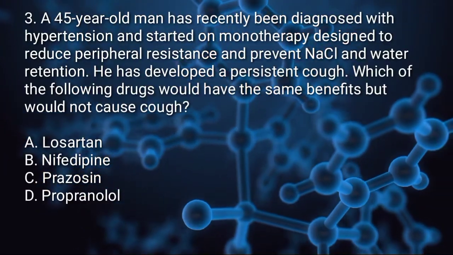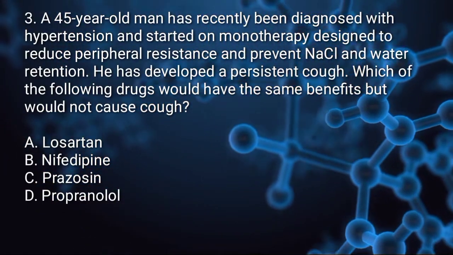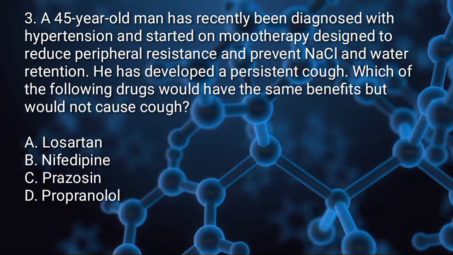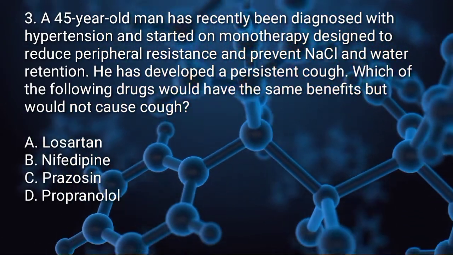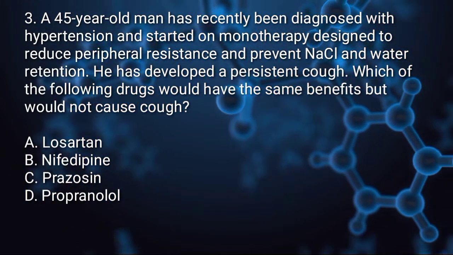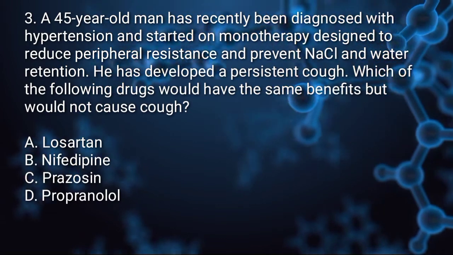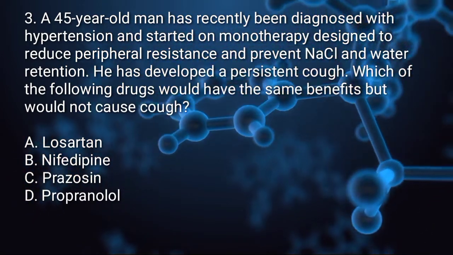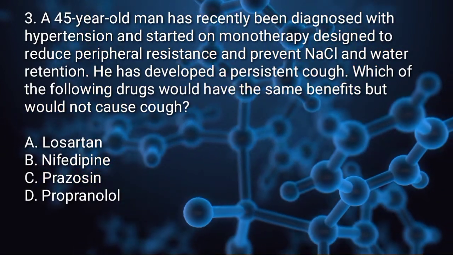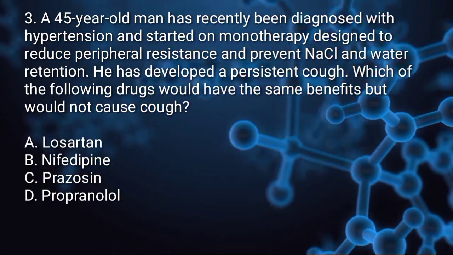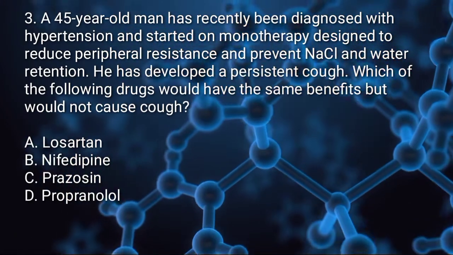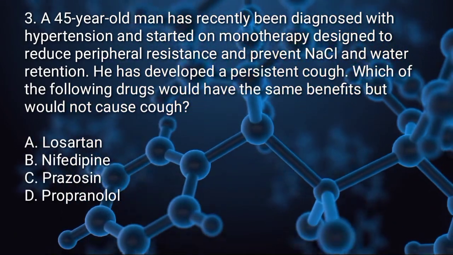Question number 3. A 45-year-old man has recently been diagnosed with hypertension and started on monotherapy designed to reduce peripheral resistance and prevent sodium chloride and water retention. He has developed a persistent cough. Which of the following drugs would have the same benefits but would not cause cough? A. Losartan. B. Nifedipine. C. Prazosin. D. Propranolol.